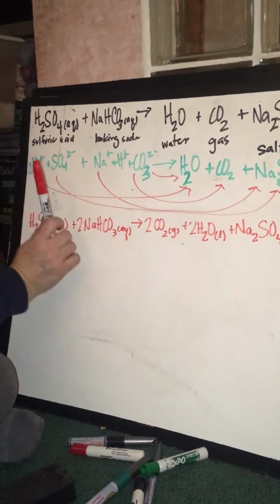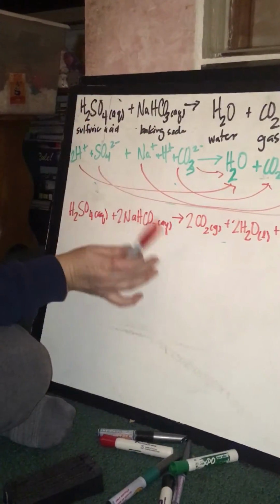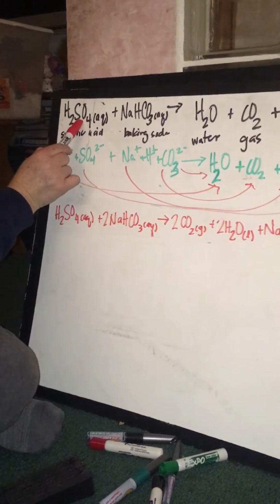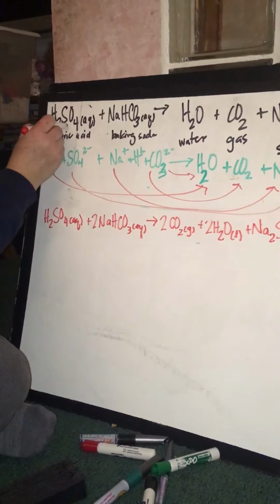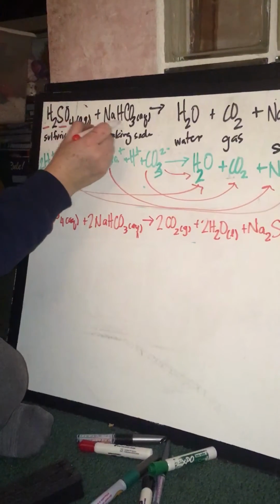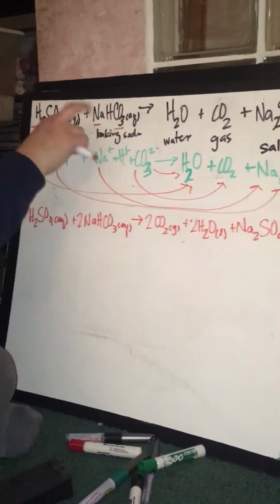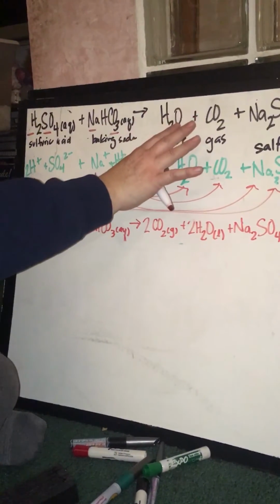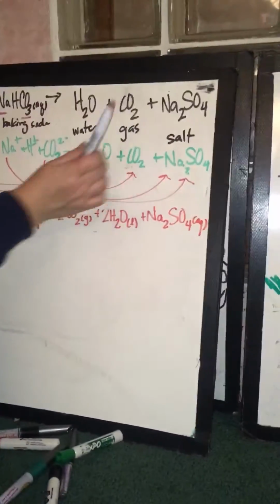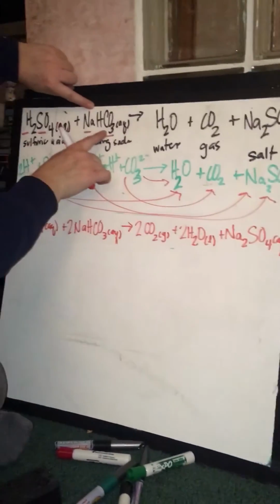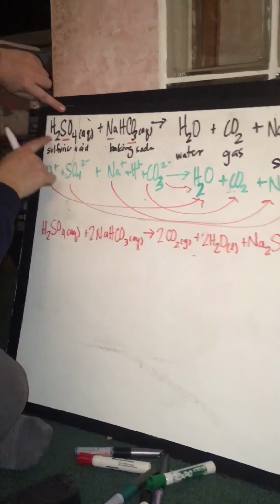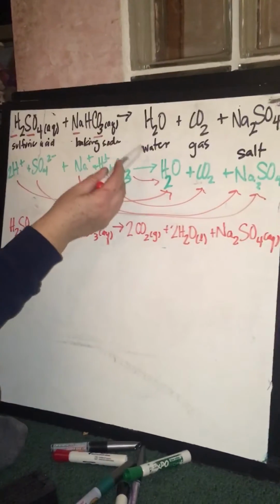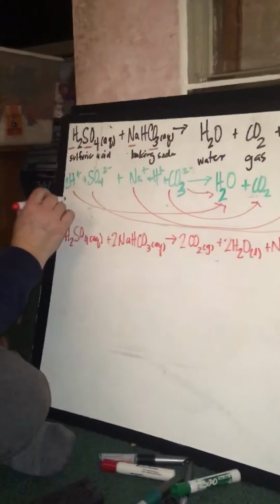So another way of looking at this is a double displacement. So the H2 and the SO4, right, they're going to switch places with the sodium and the carbonate. So they're going to switch. So you can see in my products that I formed, sodium is no longer with the carbonate. It's switched places and is with the SO4. Okay? So our products, and I also put it with the ions here.